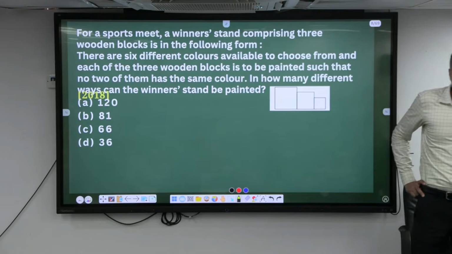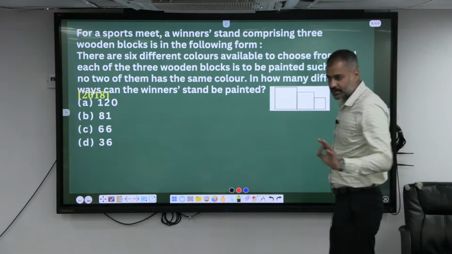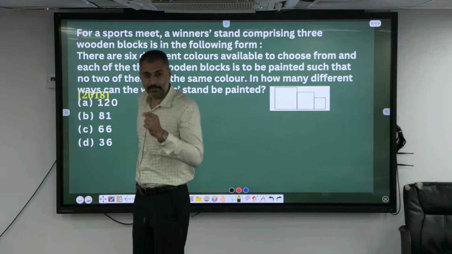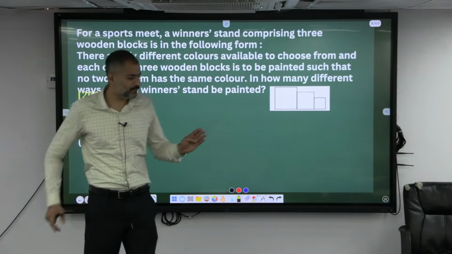Now, in this case, how many positions are there? How many positions, madam? 3 positions. How many paints? 6 colored paints. Can I repeat the paint color? No. Okay, I cannot use it. It has to differentiate, no?